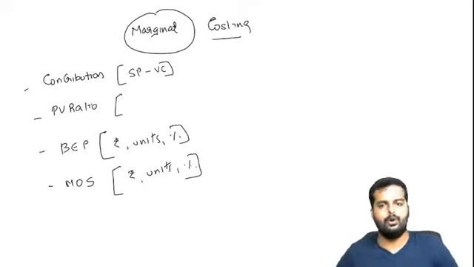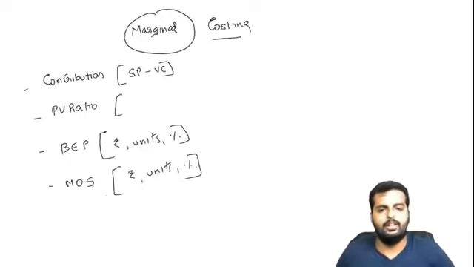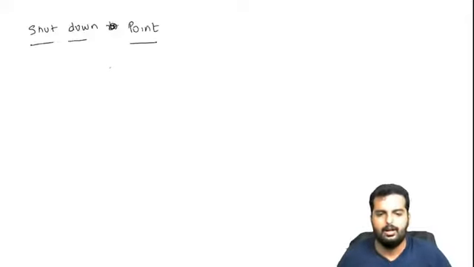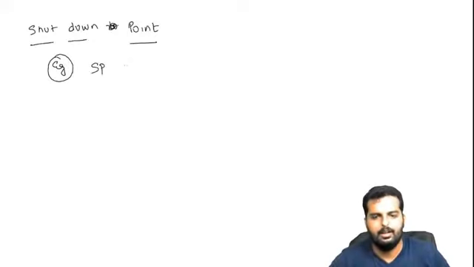Alright friends, I believe you are all clear with the concepts of contribution, PV ratio, break-even point, margin of safety, and all these things that we learned in the previous class. Today, let us go to the next point called shutdown point. Okay. I'll give you a very simple example for this first. I'll take some new numbers now. Let us say we were talking about masala dosa, right? Let us say the selling price is 100 rupees.